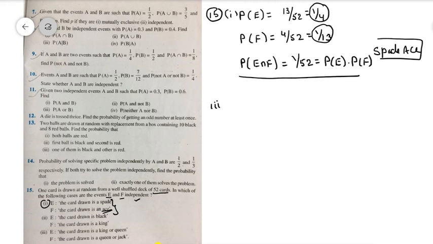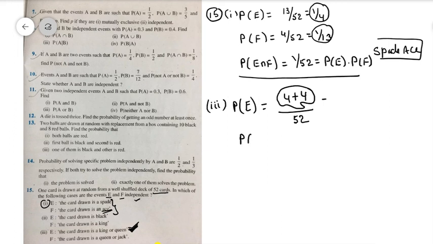Now just observe the third bit in that question. What is it saying in the third bit? E is equal to the card drawn is king or queen. Total how many kings are there? 4 kings. How many queens are there? 4 queens. Total 8 cards are there, right? So that's why 8 divided by 52 is the answer for that particular question.